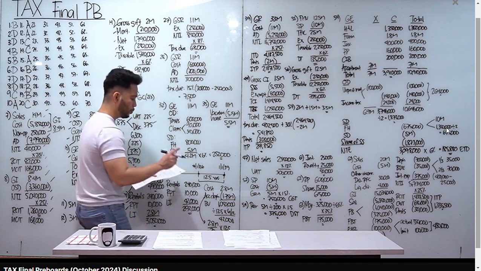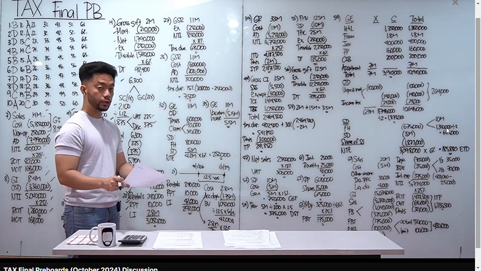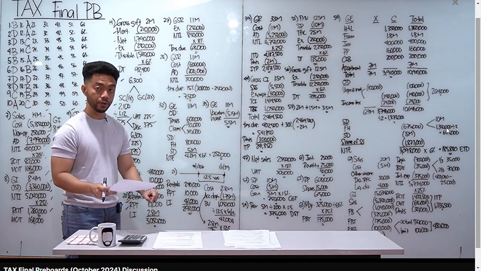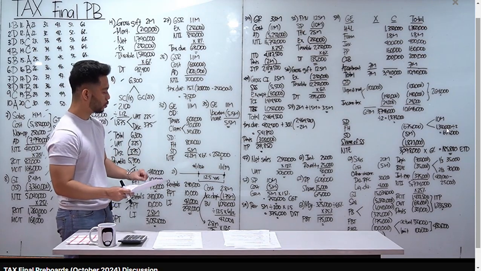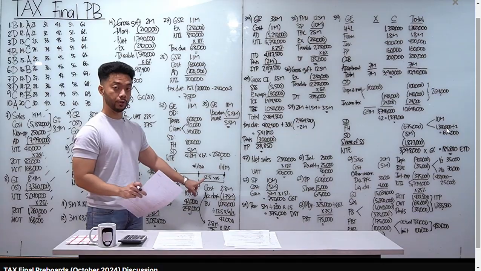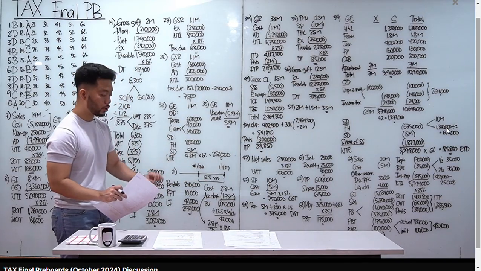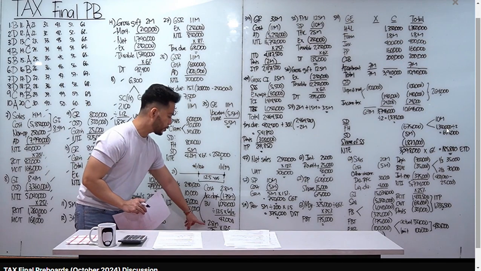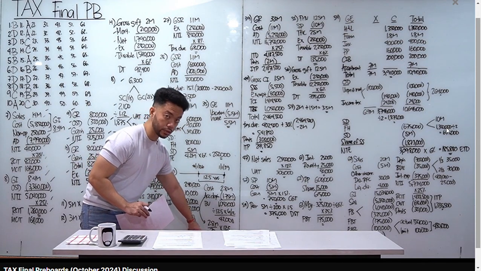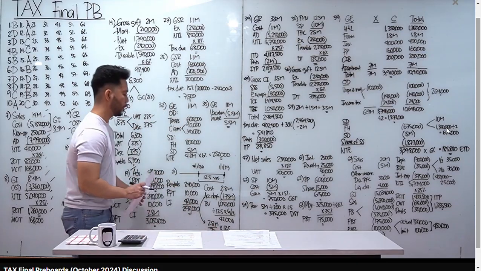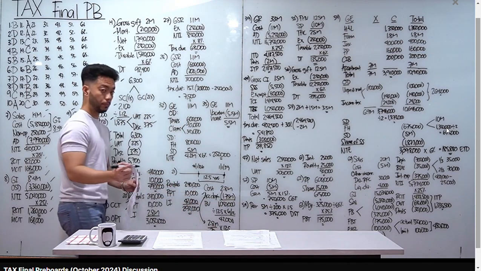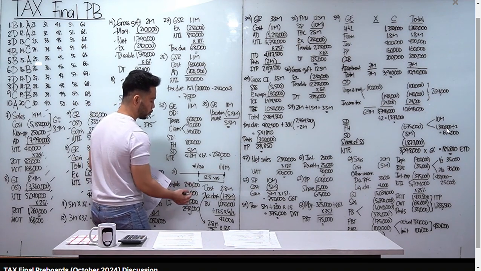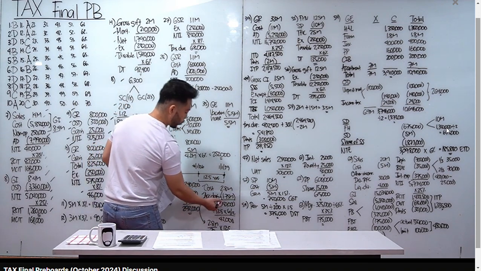So, ibig sabihin, 15 years yung total na lease term, January 1, 2024 to July 1, 2026, that's 2.5 years. 15 minus 2.5 is 12.5 years. Okay? Ang gagawin ko, kukumputin ko yung accumulated depreciation after 12.5 years. So, ang ginawa ko dyan, 2.8 million divided by 20 years na useful life times 12.5, ito yung accumulated depreciation ko. 1.75 million. Okay? Ang cost natin is 2.8 million minus accumulated depreciation. Yung book value is 1,050,000.